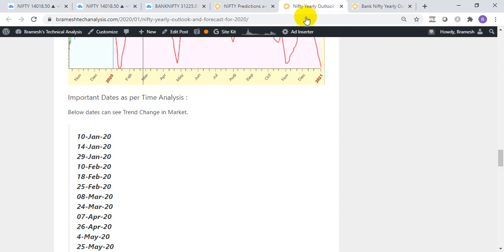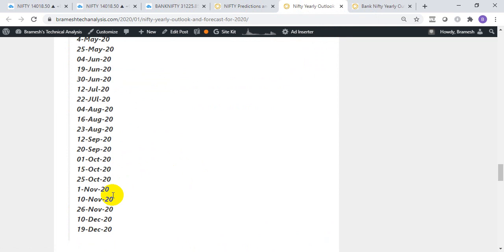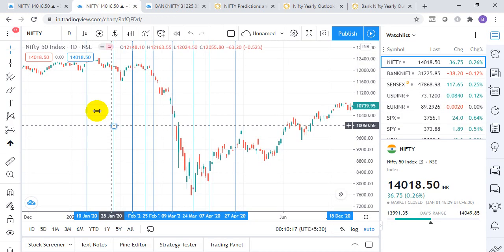Just to give you a perspective, these were the dates: 10 January, 14 January. We even had 24th March where we made a bottom. This is for last year. 1st November when the big rally started. 10th November and 19th December, the 21st December, we had a big fall. So for your understanding, I have drawn these lines here.